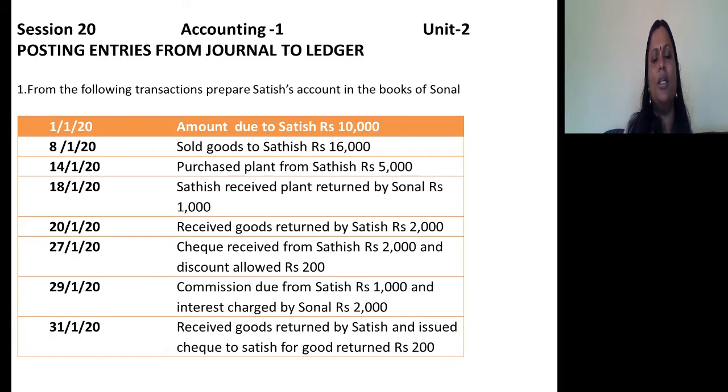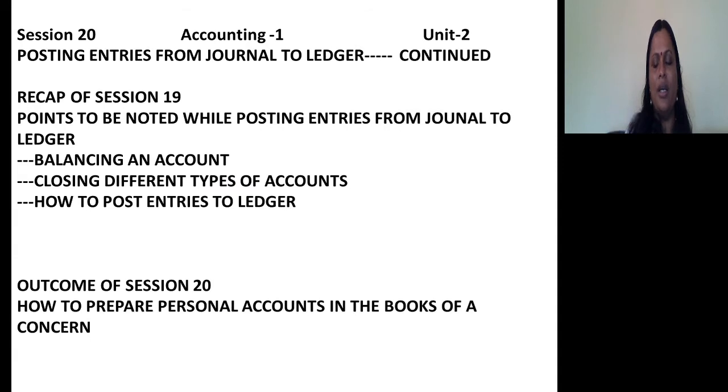Then on the 18th, Satish received plant returned by Sonal, rupees 1,000. Means Sonal returned plant to Satish. So who received it? Satish received it. What is the journal entry? Try to understand.